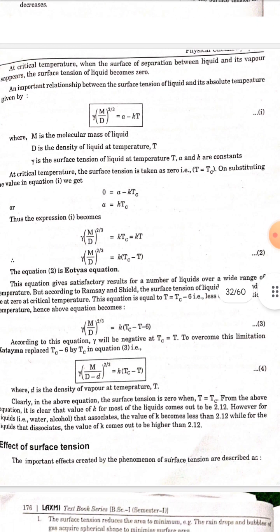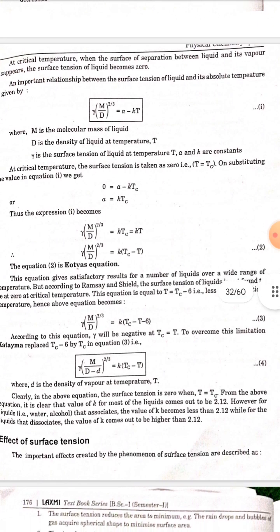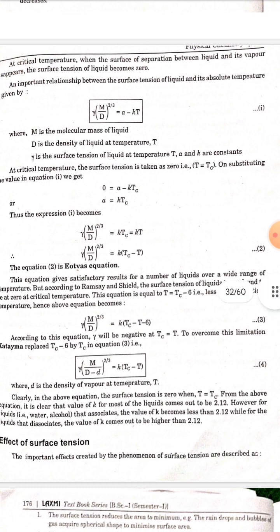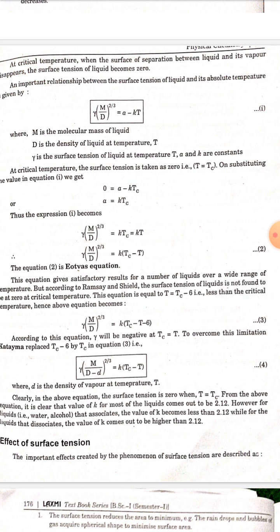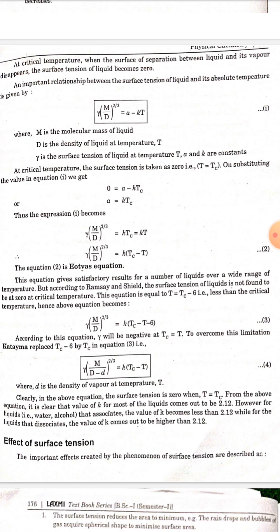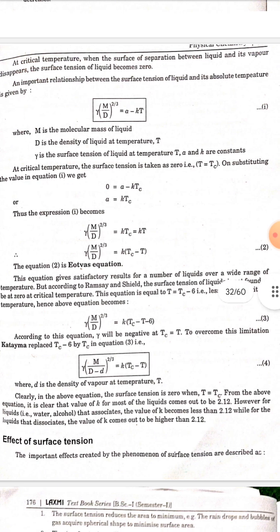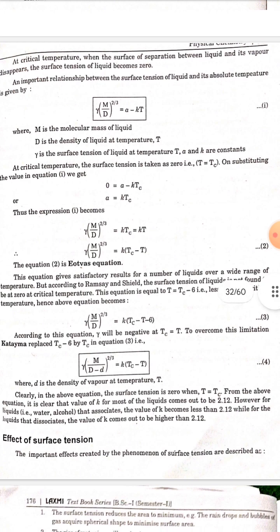An important relationship between the surface tension of a liquid and its absolute temperature is given by gamma (m/d)^(2/3) = A - KT, where m is the molecular mass of the liquid, d is the density of the liquid at temperature T, gamma is the surface tension of the liquid at temperature T, and A and K are constants. At critical temperature, the surface tension is taken as 0, that is T is equal to Tc.